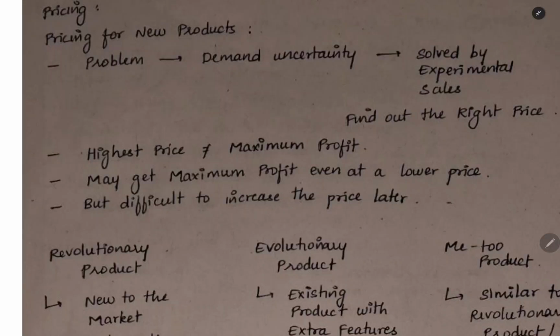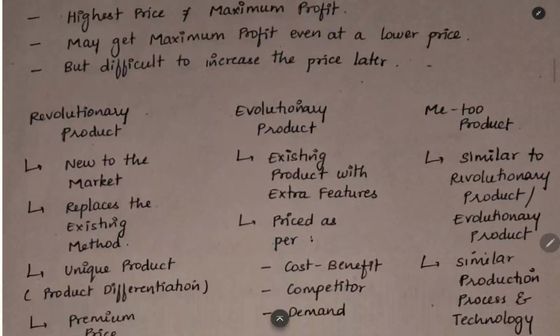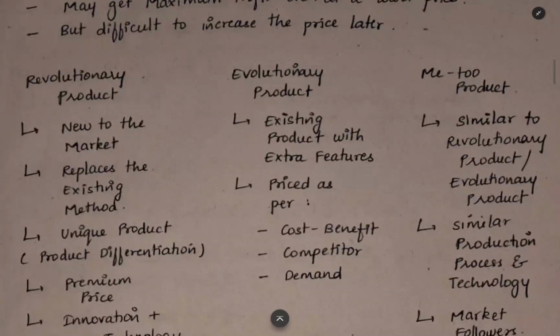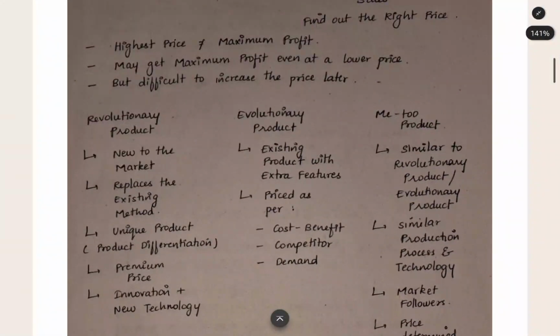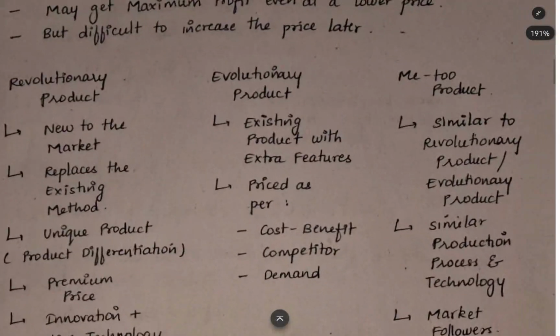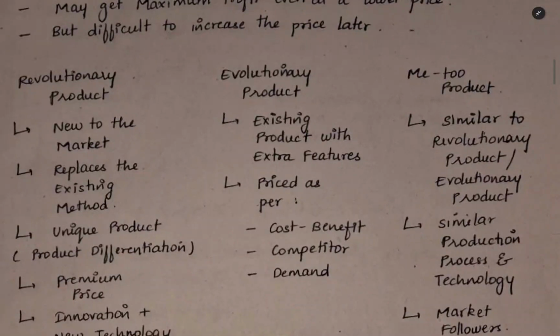If you keep the price low at the beginning for a new product, it will be difficult to increase the price later. The customer will not accept the new, higher price. Next, we have three types of product in the market. For a new product that you are launching, we have to decide the price based on the type of the product. The types are revolutionary product, evolutionary product, and me too product.